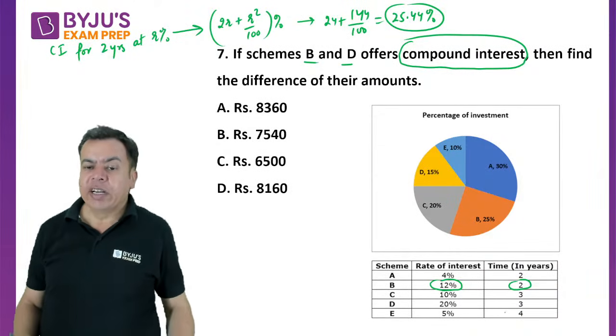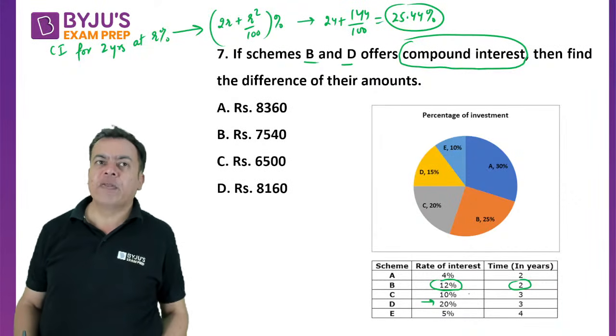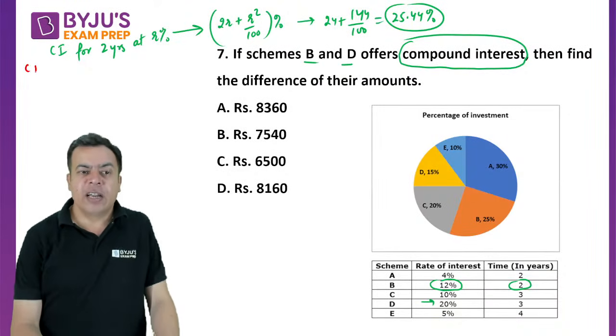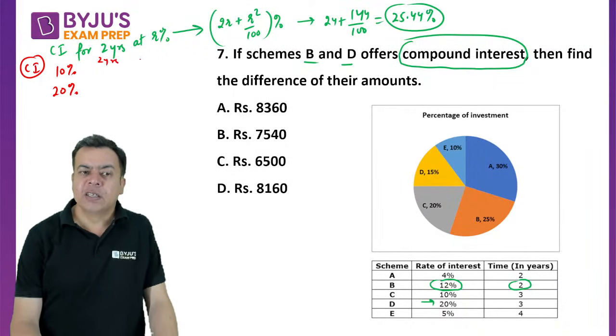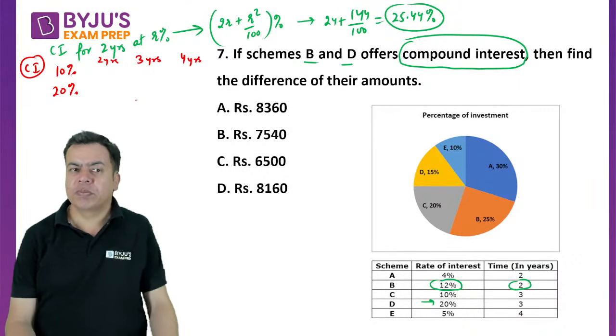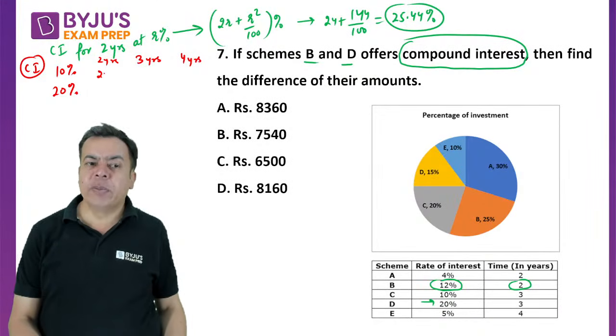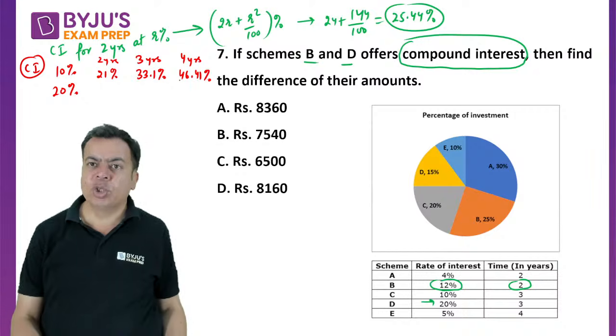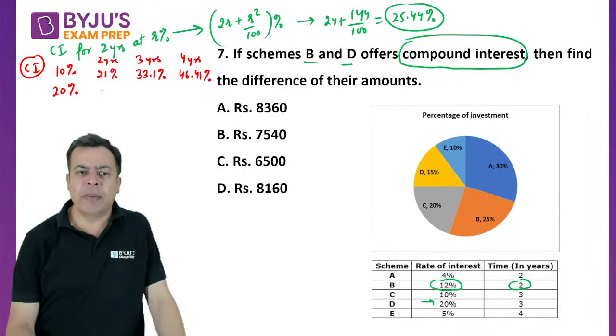Whereas for D, it is 20% for 3 years. Now for 20% 3 years, there is this chart of compound interest that you must memorize, right? Compound interest for 10% and 20%. I'm writing the interest for 2 years, 3 years. Even for 10%, you should know for 4 years also. 10% 2-year total interest will be 21%. 3-year total interest will be 33.1%. And 4-year it should be 46.41%. This you should memorize. It is easy also, but memorize.